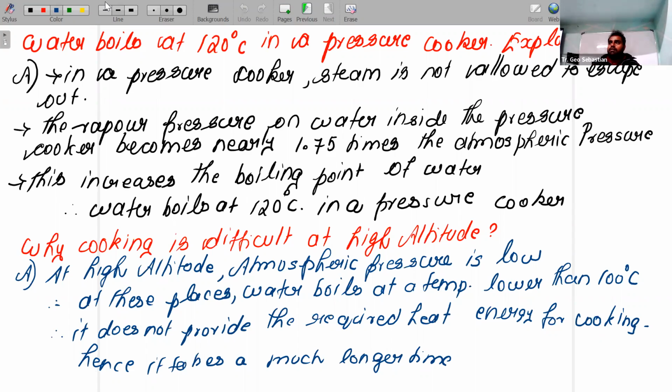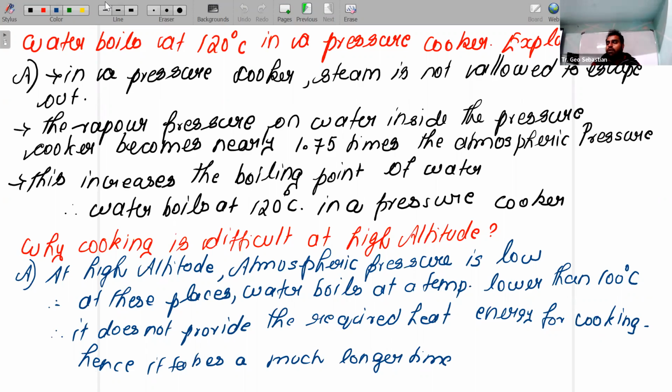Because of that reason, the vapor pressure will increase more than the atmospheric pressure. So what happens? When pressure increases, boiling point also increases. We studied that now, right? So because of this, when the pressure increases, the boiling point of water also increases. Hence, here the boiling point increased to 120 degrees Celsius. Fine. Any doubts? Okay. Why does the pressure cooker work at 120 degrees Celsius?